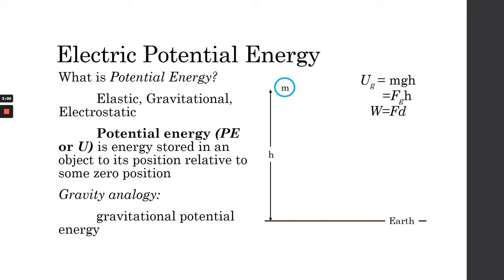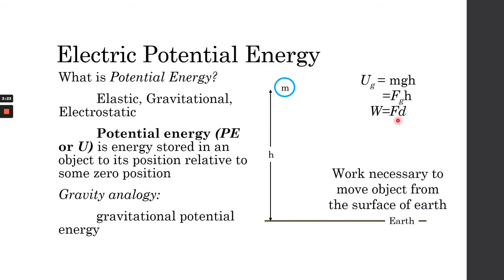And if you remember, work is basically a force times a distance. In this case, you can see that height is basically a distance, right? So if we have a gravitational force and a height, we can think of this as a distance, so basically this is equal to work. What we mean by that is that potential energy is the work necessary to move an object from the surface of the Earth. When we think about potential energy, we think of it as moving downwards, because the object is being pulled towards the Earth.